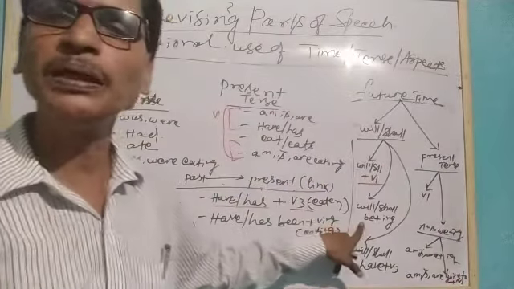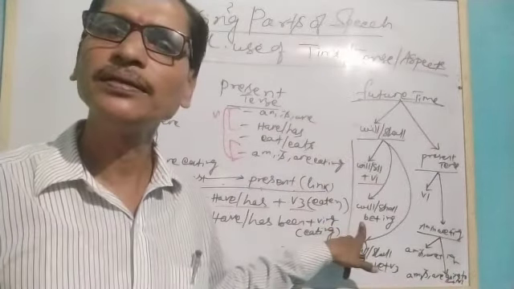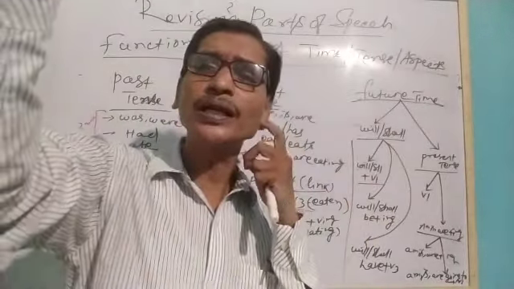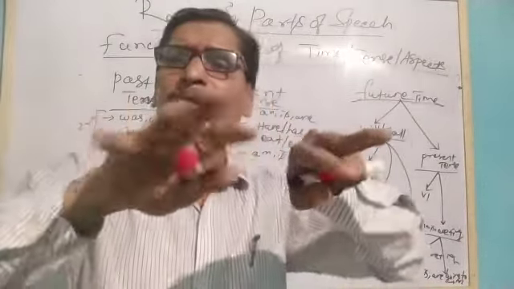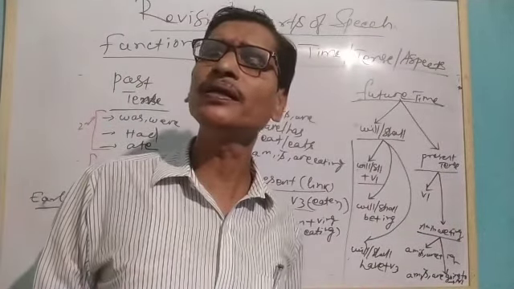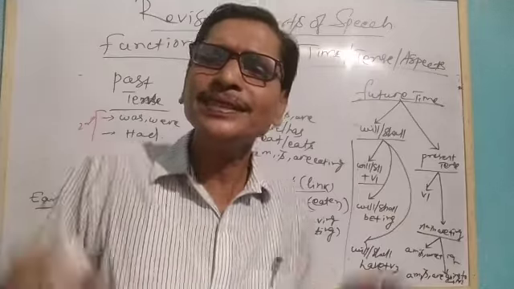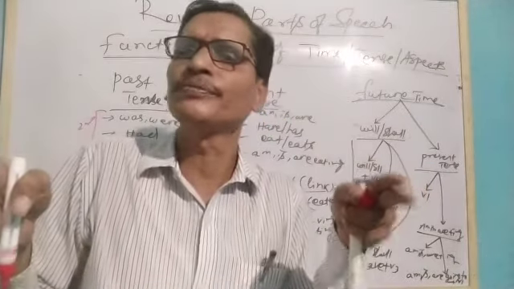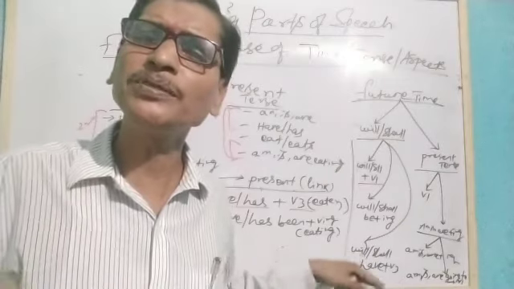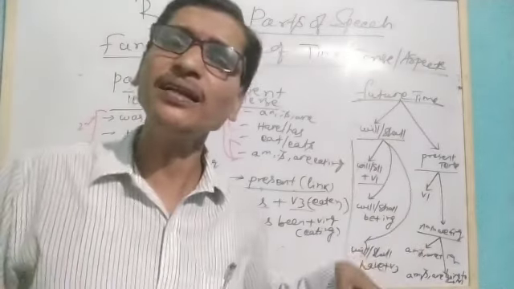You see, will be plus ing is what? When we are talking about the future, at a certain point of time, something will be in progress. When you come to my house in the evening, I will be reading there. It means a temporary situation in future time. So will have plus verb third form means what?